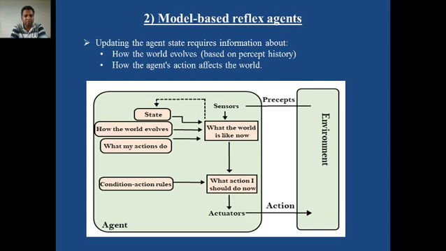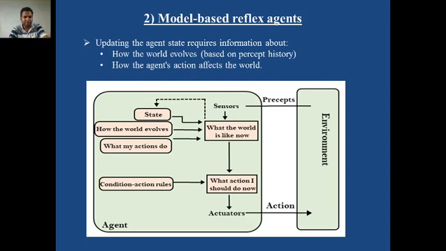For the previous perceived sequences, what actions were taken and what impact was observed on the environment. To represent this, the how the world evolves box is mentioned in this diagram. Then what my actions do.